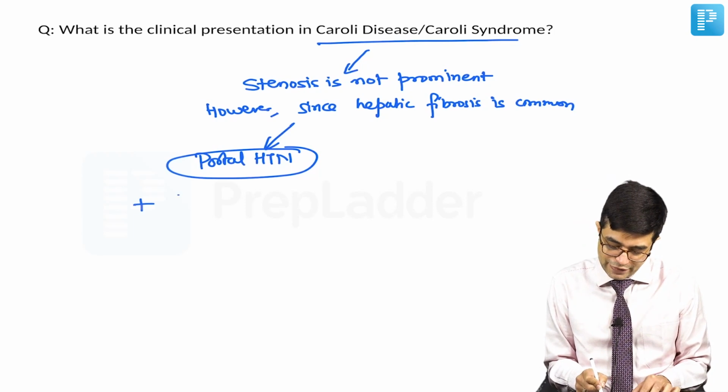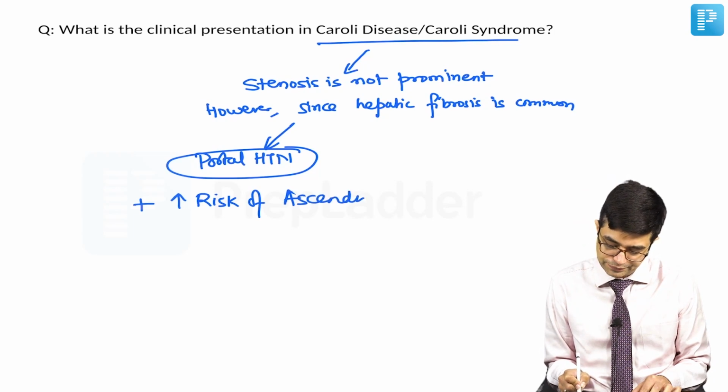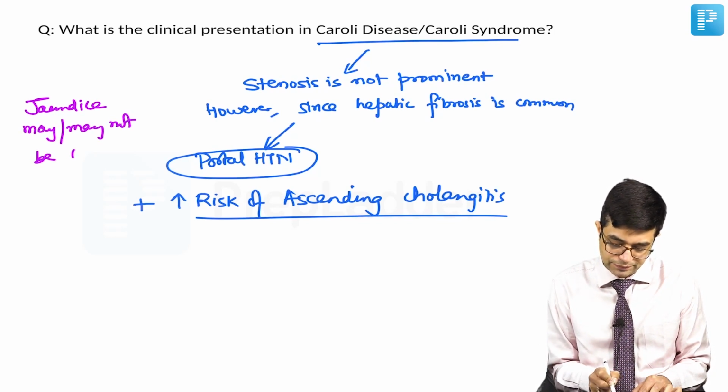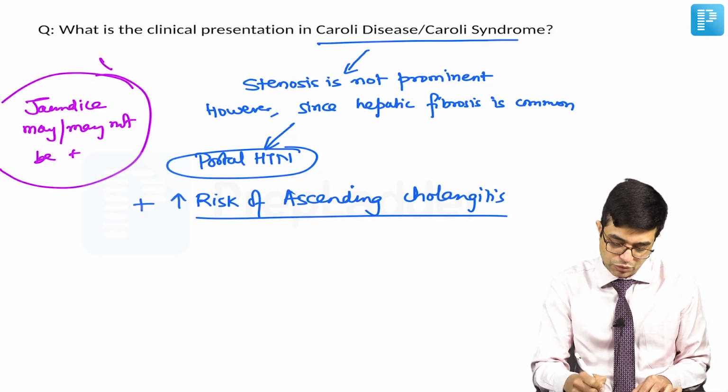Plus, they will also have significantly increased risk of ascending cholangitis. Point to remember, jaundice may or may not be present in Caroli's disease. Very, very important.